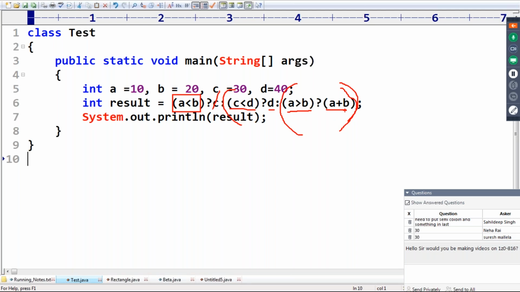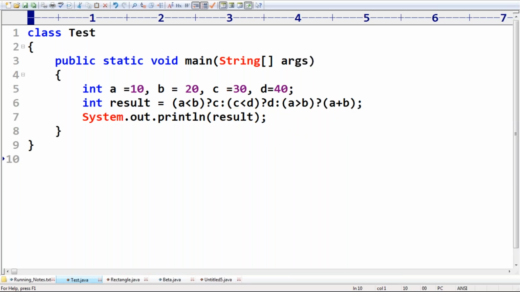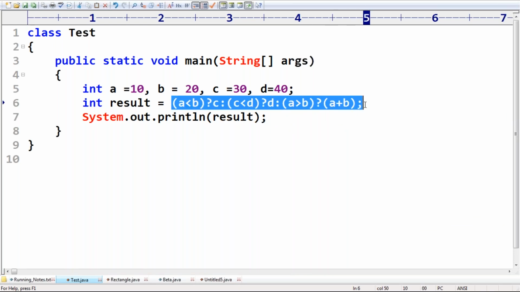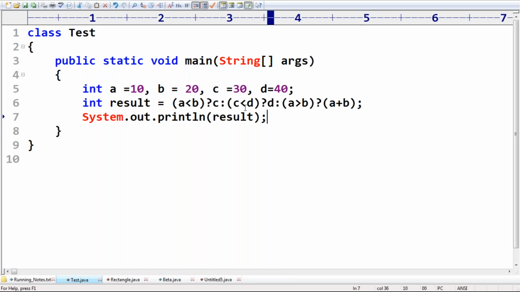Are you getting it? There is a syntactical mistake you are making. So first, this expression is invalid. You are not using the ternary operator properly. Remember that, okay? For every question mark, a colon must be there. For this question mark, where is the colon? Where did you provide the second value? You didn't provide it. That's why immediately you are going to get an error by default.